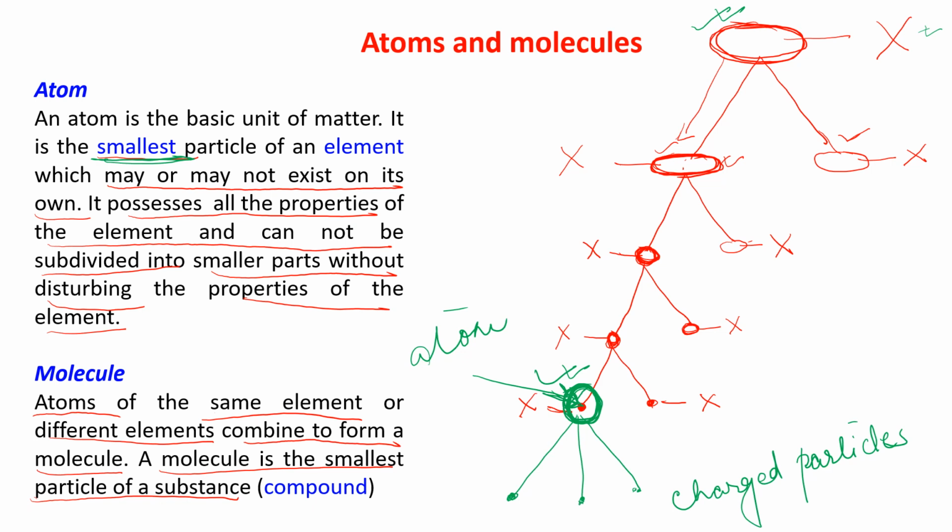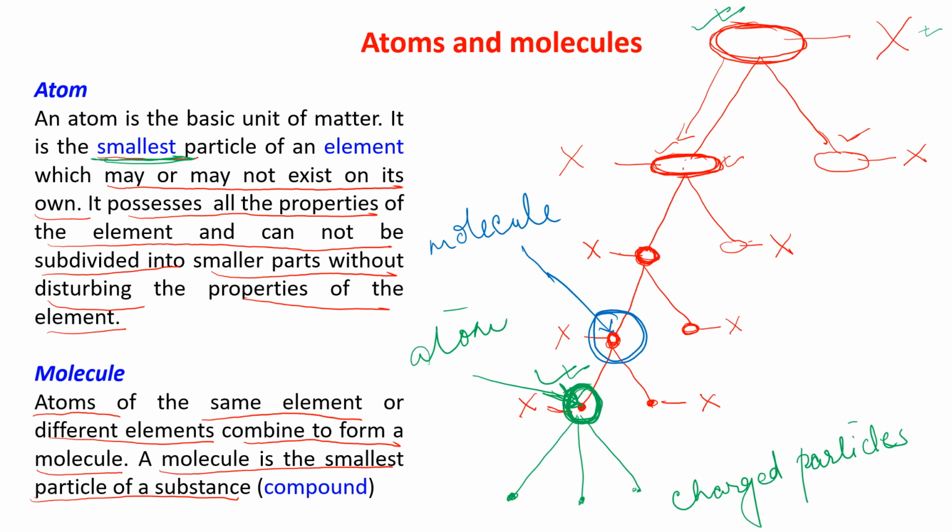And now these atoms combine together to form a molecule. This is a molecule. Molecule is also the smallest part, but it can be divided into two or more atoms.